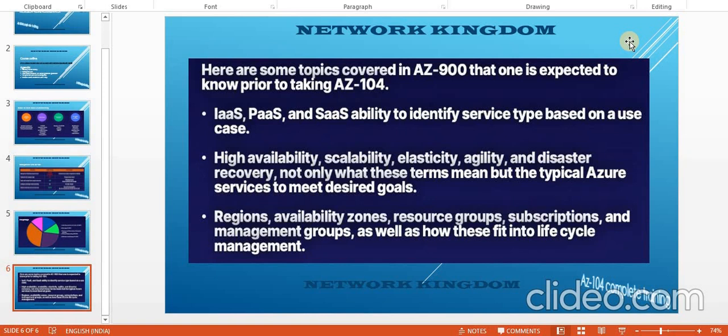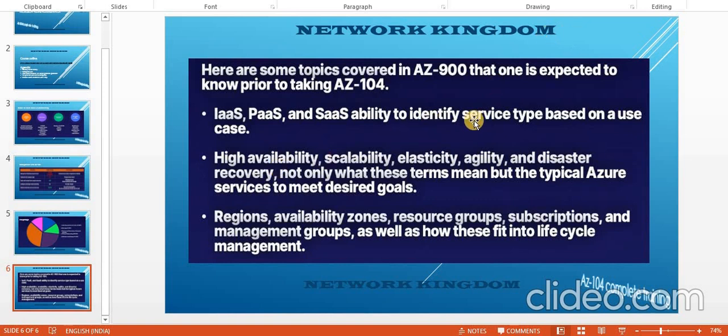Okay, so basically there are a few things like IaaS, PaaS, SaaS. You should know what these things are and what the difference is. Okay, and if I talk about IaaS, then what is the responsibility of the customer and what is the responsibility of Microsoft. Okay, so you should know these things, and you can see there are a few other terminologies in this second line: high availability, scalability, agility, disaster recovery.